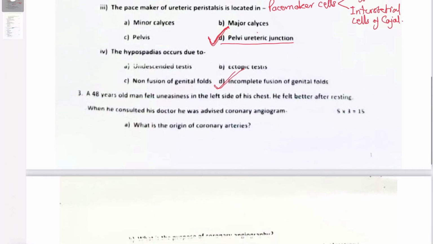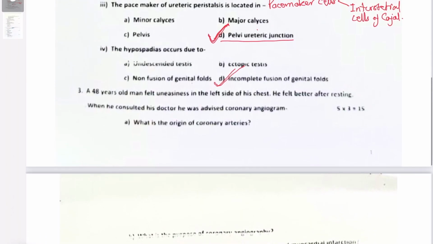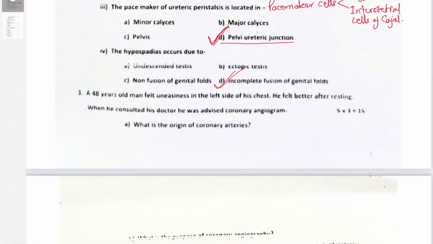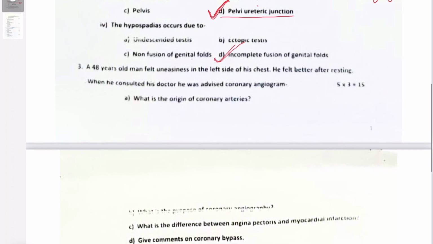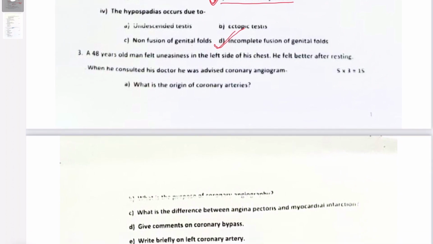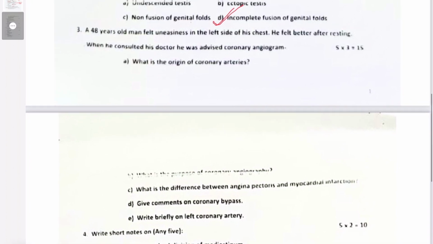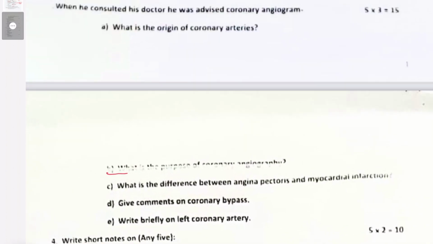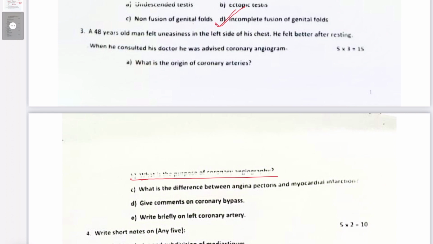Now the next question here is a subjective type question, a clinical based question. A 48-year-old man felt uneasiness in the left side of his chest. He felt better after resting. When he consulted his doctor, he was advised a coronary angiogram. What is the origin of the coronary arteries? Of course, the aortic sinuses. The anterior aortic sinus provides origin to the right coronary, and the left posterior aortic sinus provides origin to the left coronary artery, just at the beginning of the ascending aorta. What is the purpose of the coronary angiogram? Of course, to see the patency of the coronary vessels.